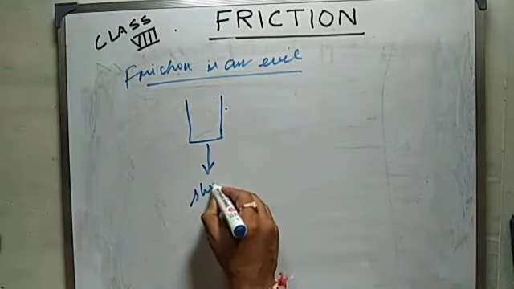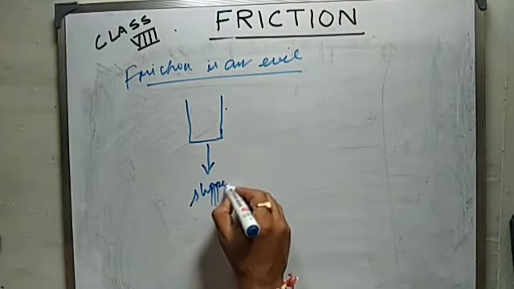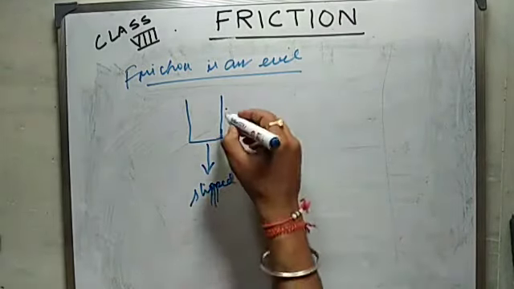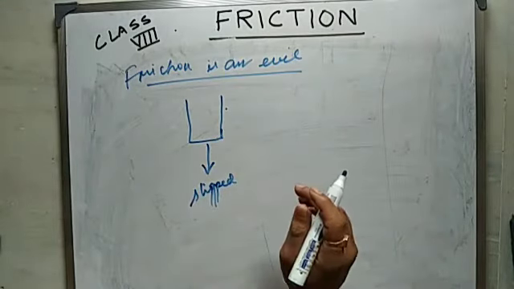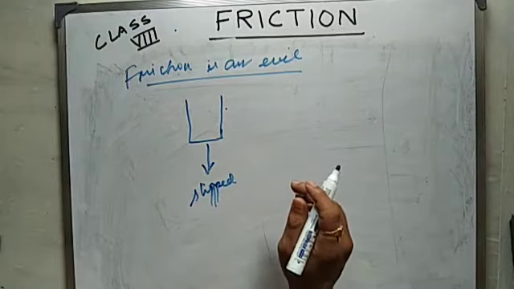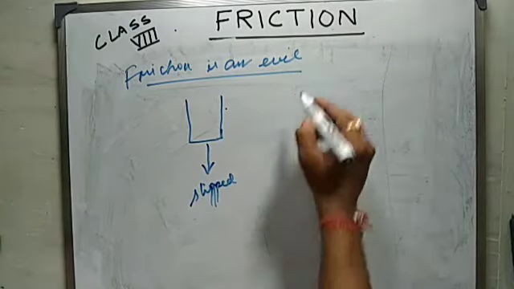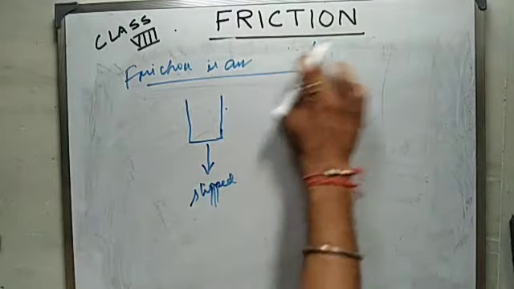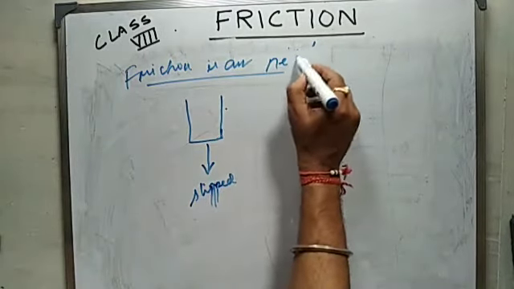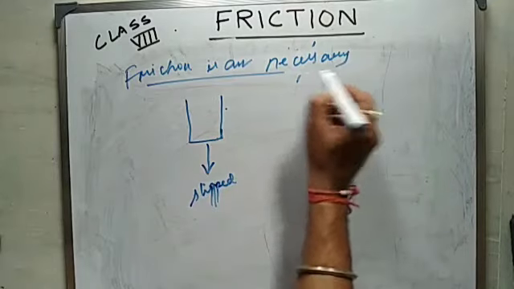The glass would have slipped. If there were no friction, then glass would have slipped. Hence, what do you think? Friction is really necessary.